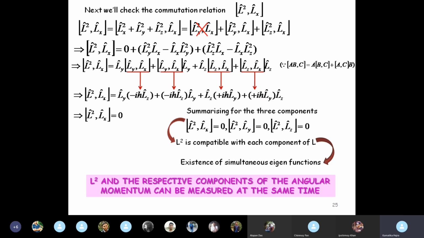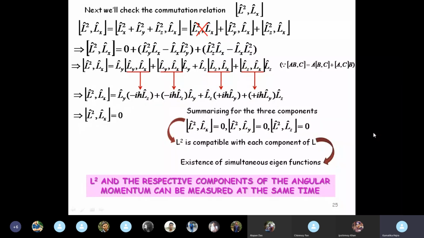If you do want it, please send me a WhatsApp message saying, ma'am, please send the scanned copy of this chapter, because otherwise I'll forget it.